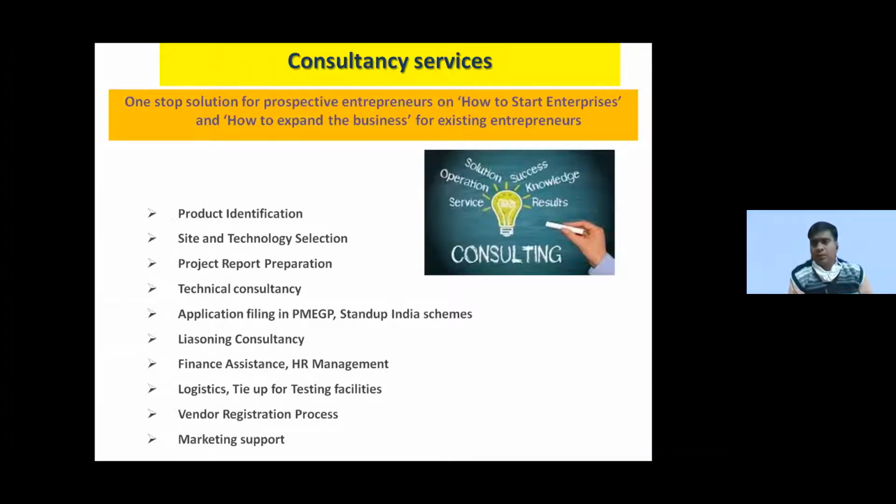After that, technology selection is important. Suppose you have taken the product as ready to eat snacks, then you have to see the proper technology, meaning machineries, what is the process of manufacturing, what machineries you should adopt for manufacturing of this product. It is very important. Suppose you have chosen a food product, you have to see that there should be no contamination in the food product. Otherwise, there will be some microbiological growth in the product, or it should be hygienic. So you have to see technology accordingly, so that your product is very hygienic and has a good shelf life also if you are going in the packaged food.